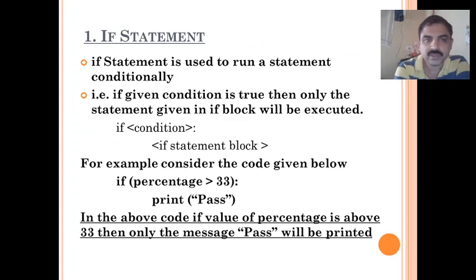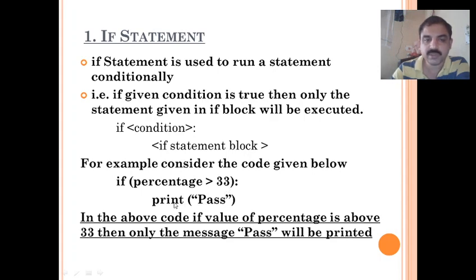The if statement is used to run a statement conditionally, that is, if the given condition is true, then only the statement given in the block will be executed. The syntax of the simple if statement is: if condition colon, followed by a statement block. Let us see that in detail with an example. If percentage greater than 33, print pass.